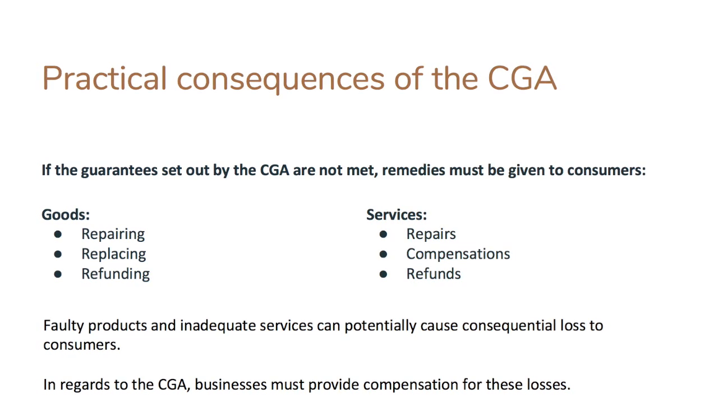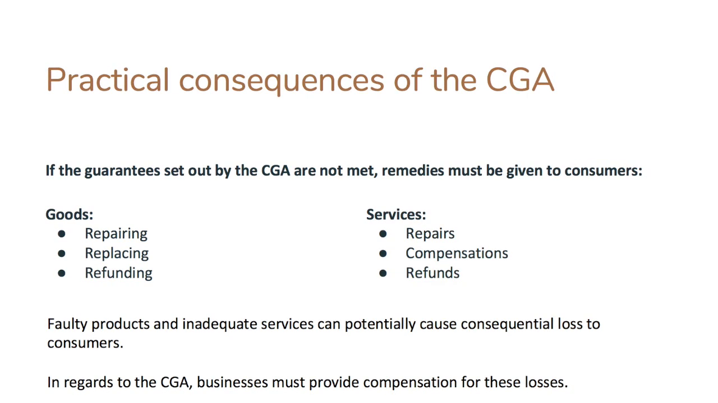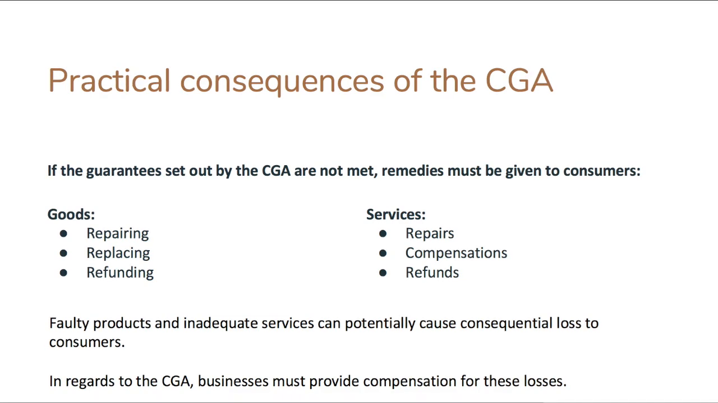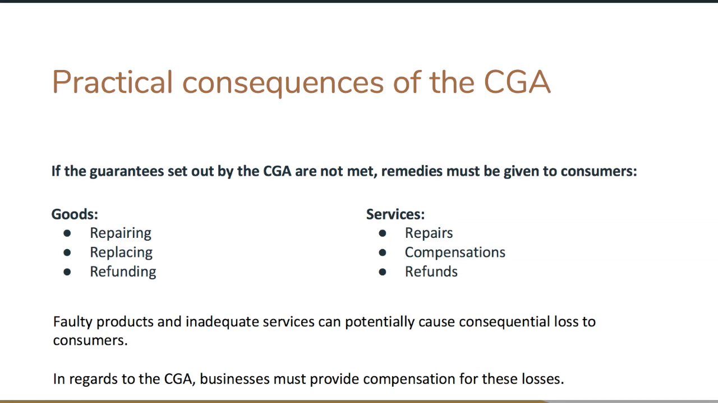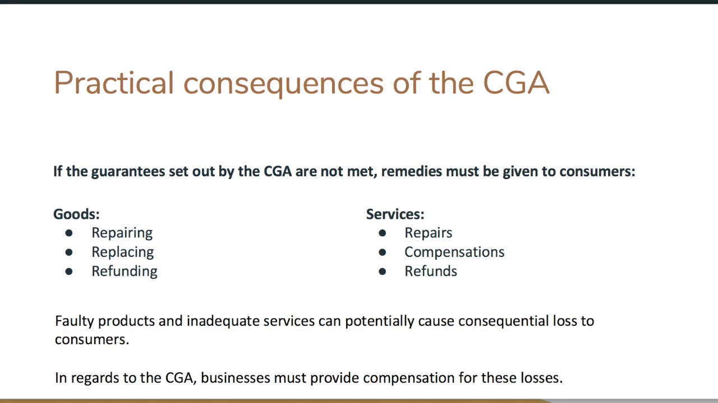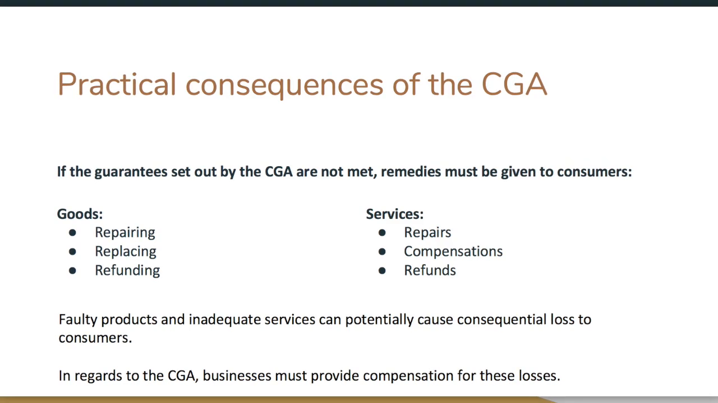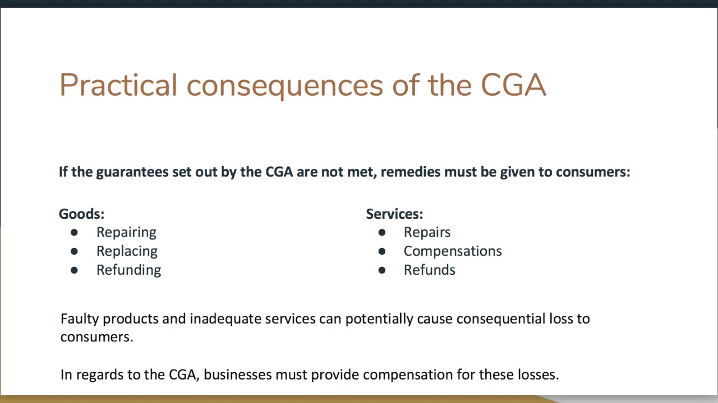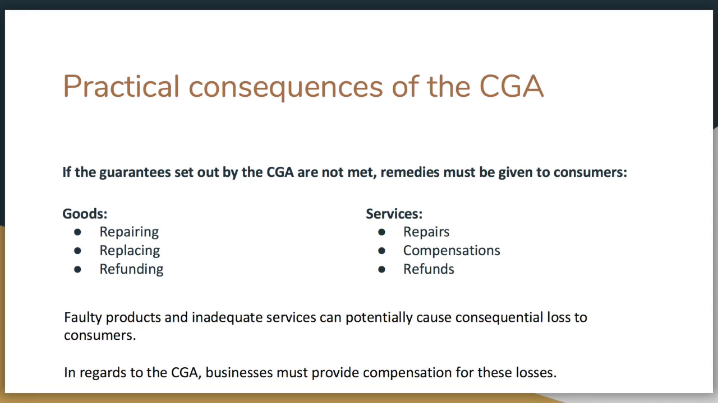receive compensation. In contrast, for a business providing services to consumers, there are differences in the practical consequences. Remedies available to consumers for services are receiving repairs, compensation, or refunds. However, if you as a business refuse or delay, the consumer can either employ someone else and claim the cost from you or cancel out of the contract and refuse to pay.